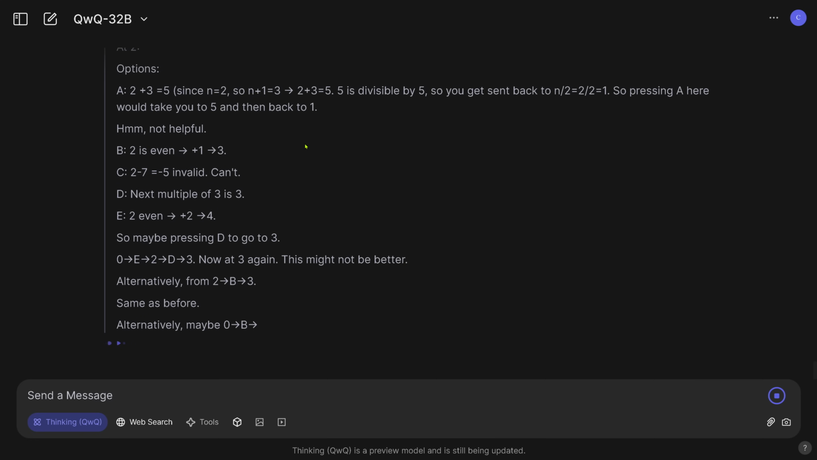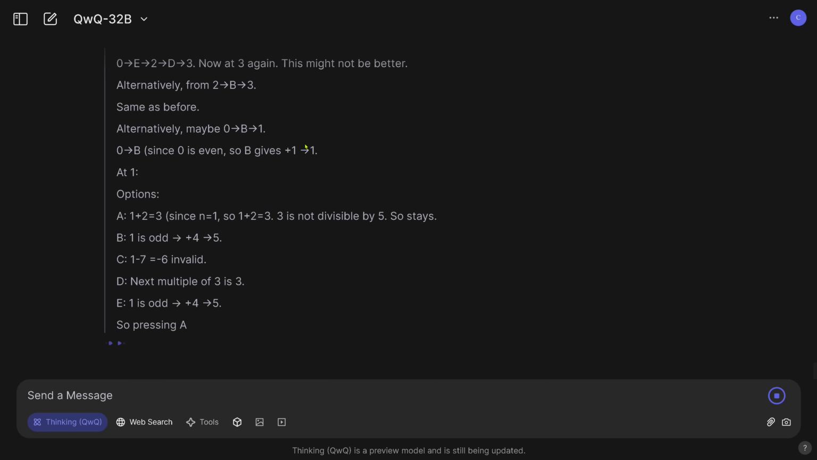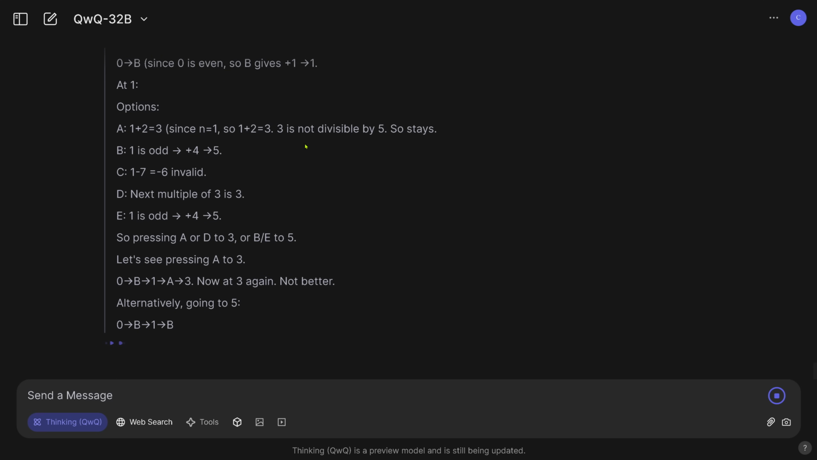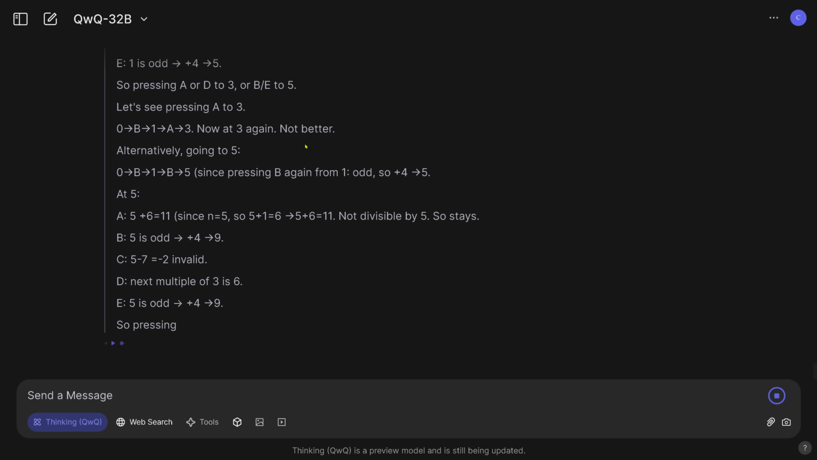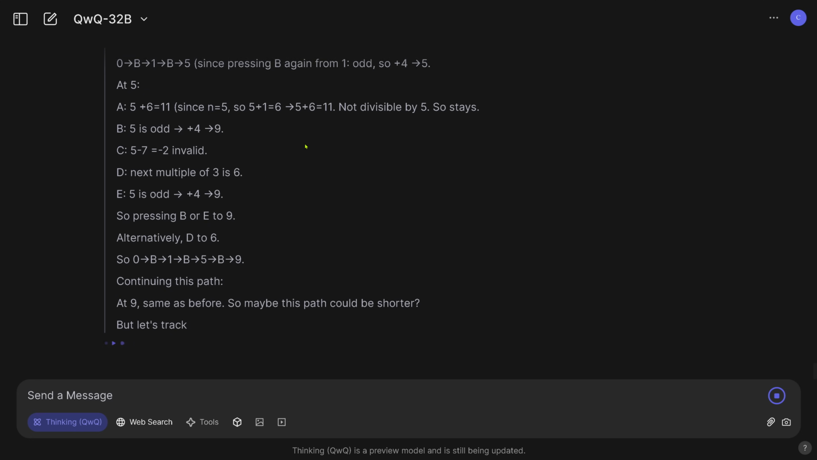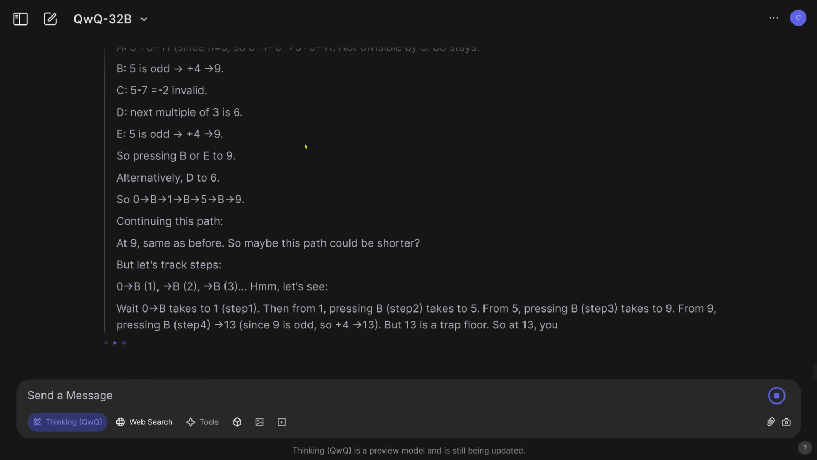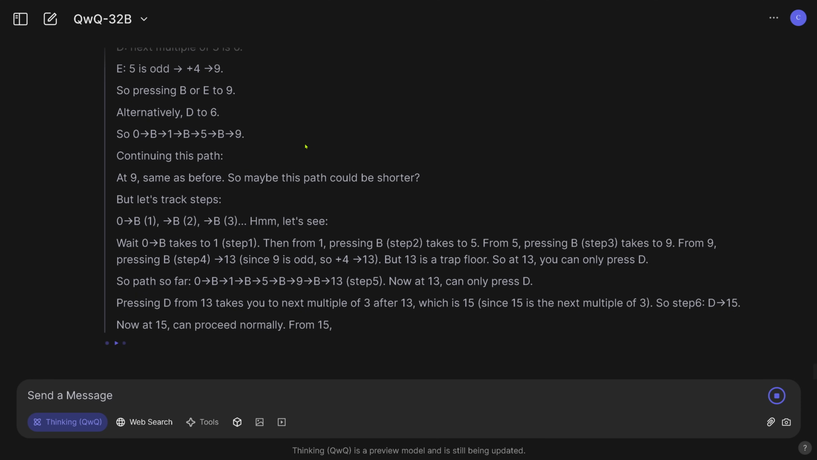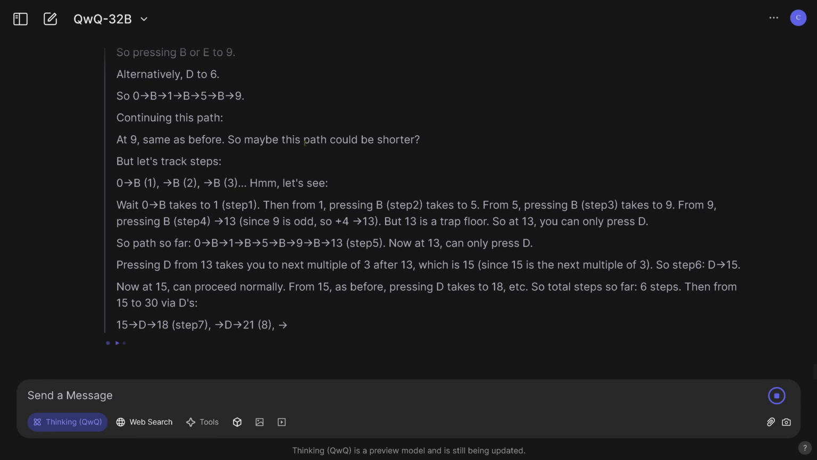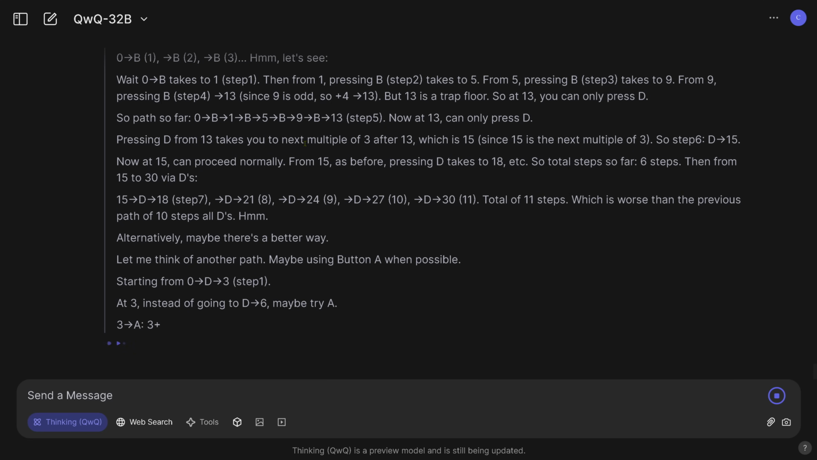Options: not pressing D. Alternatively, another option, next multiple of 3. Pressing then. So we're really trying to be as logical as possible. Think about each and every combination of the logical steps that will take us to the different floors. 13 takes, that's a little bit too much.